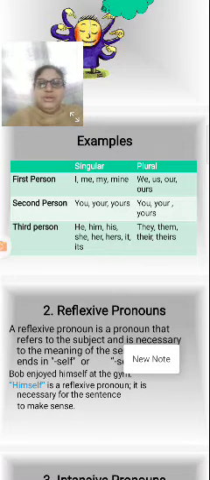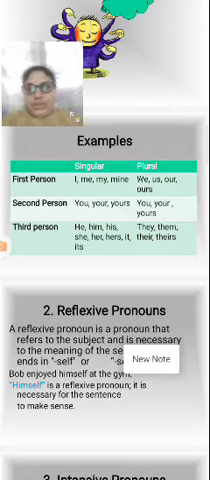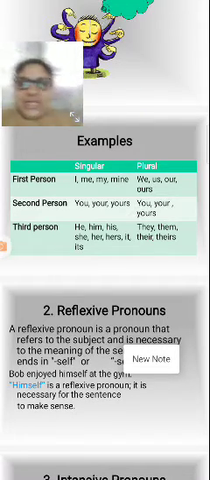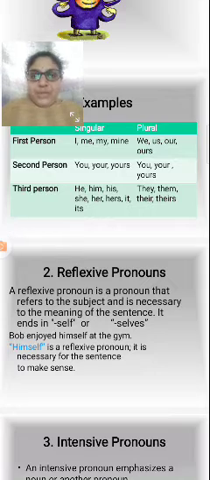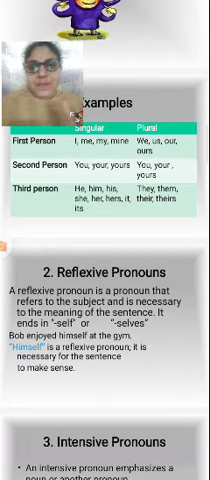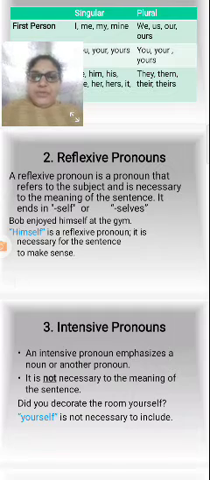When you see the second person here: you, your, yours. Same in the singular and same in the plural. Third person here: he, him, his, she, her, hers, it, its. And plural: they, them, their, theirs.